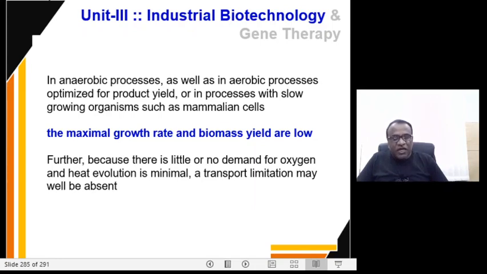Since the growth rate is slow and biomass yield is low, there is little or no demand for oxygen and there is no heat evolution. So heat evolution is minimal, and a transportation limitation may well be absent in such case.